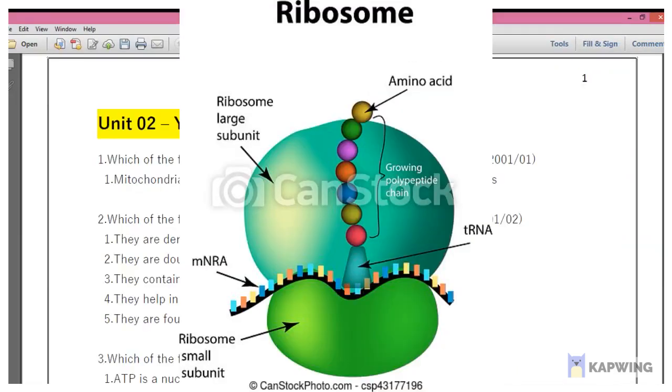So here animal and plant cell stands for eukaryotic cellular organization and bacterial cell stands for prokaryotic organization. So any type of cell has plasma membrane, cytosol, DNA as genetic material and ribosomes. So the answer is number 4.